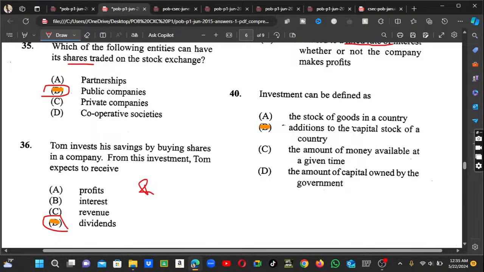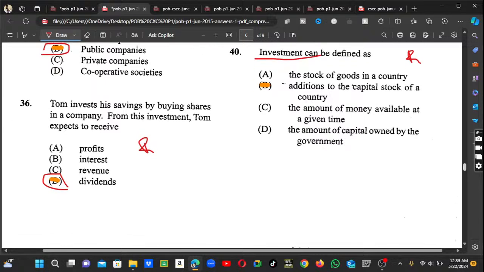This one is a repeated one. Alright, does everyone see what's going on here, guys? Every question here is a repeated one. Investment is a repeat, so therefore we know that it will be the addition to the capital stock of a country.